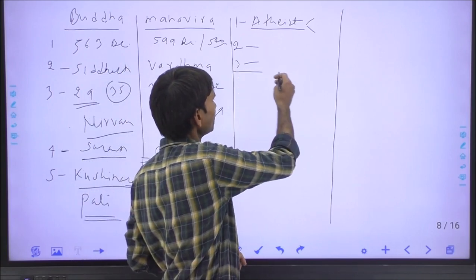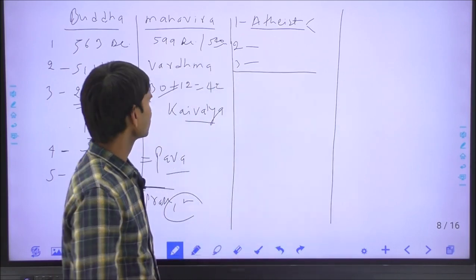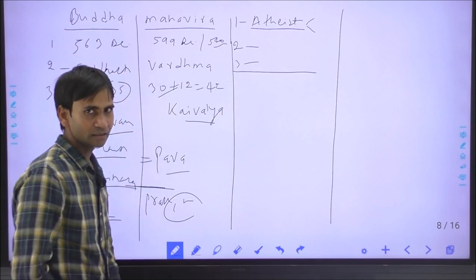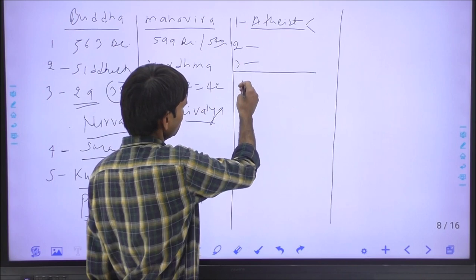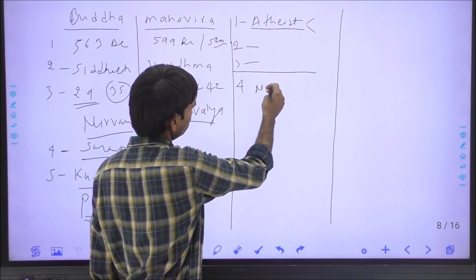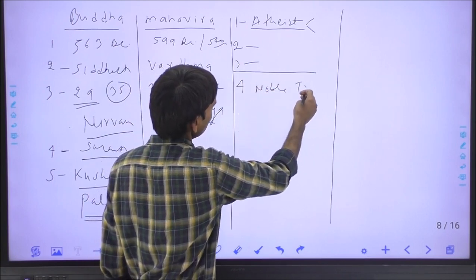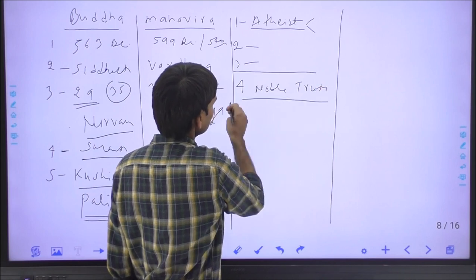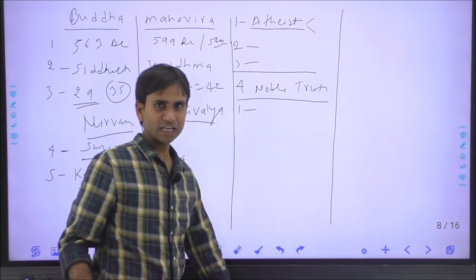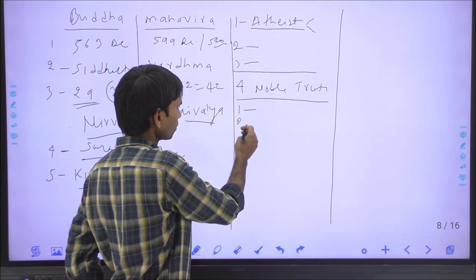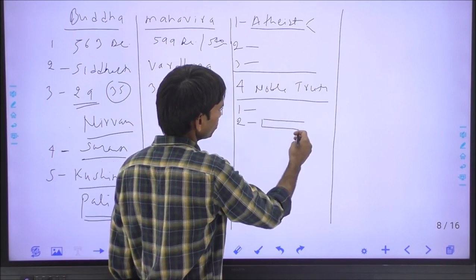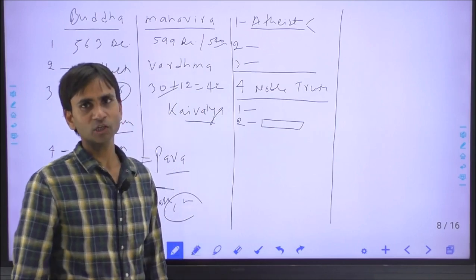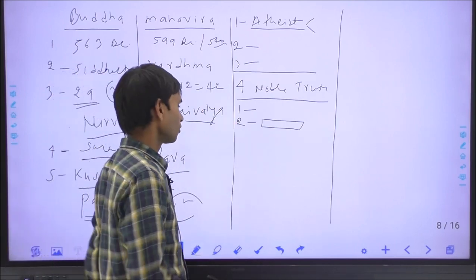Gautam Buddha preached his message through the first sermon at Sarnath, where he disclosed the four noble truths. The first noble truth: the world is full of sorrow. Second, the cause of sorrow, from which he derived the theory of causation, Pratitya Samutpad, the theory of dependent origin.